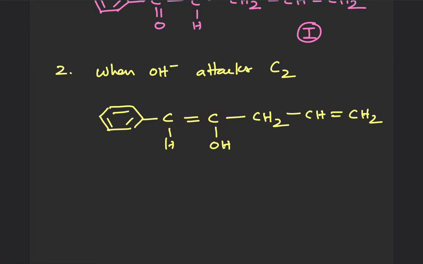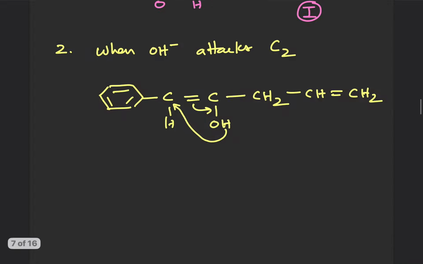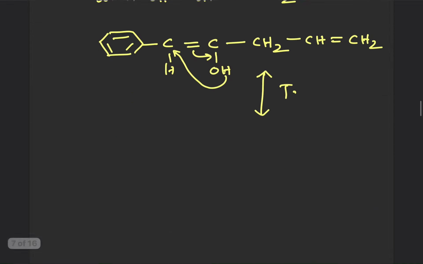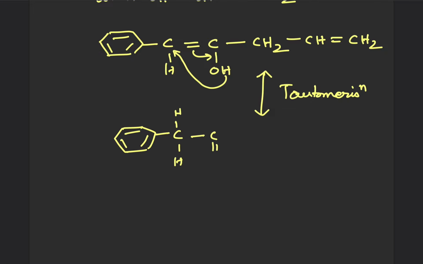Now again let's say this is 1, 2, 3. Migration of H from one polyvalent atom to the third: this H will migrate to this carbon, and this pi bond will become part of the carbonyl, C double bond O. I will show the migrations like this. Therefore after tautomerization, with a double-headed arrow because they are in dynamic equilibrium, I will get the benzene ring, CH2, C double bond O, CH2, CH double bond CH2.